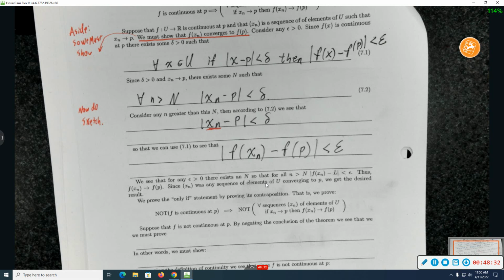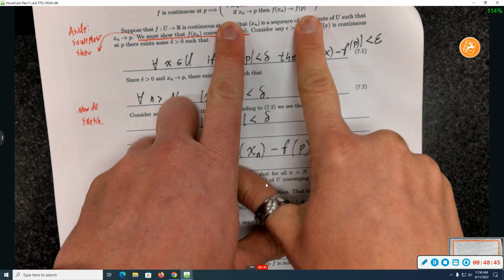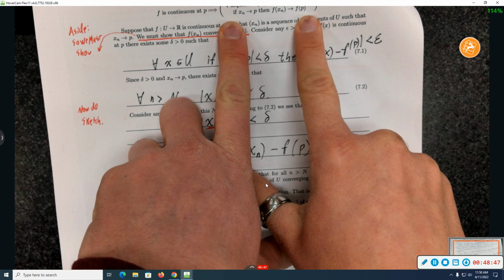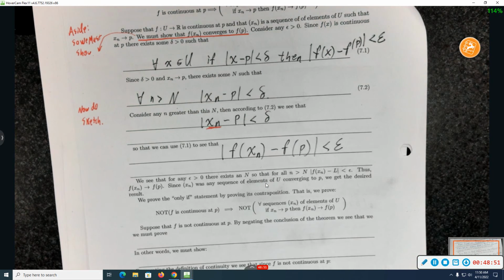It sounds kind of like a proof by counterexample. Yes, and it is. Because you assume something's not continuous, you want to show not a universal statement. You show a universal statement is false by finding a counterexample. Oh, excellent. Cool. And we'll do that next time.